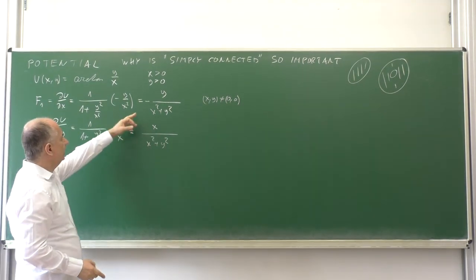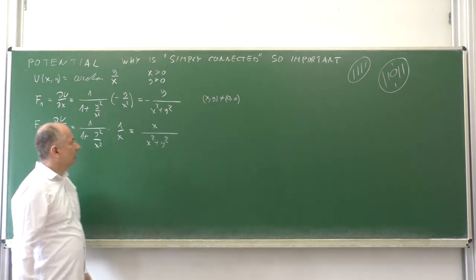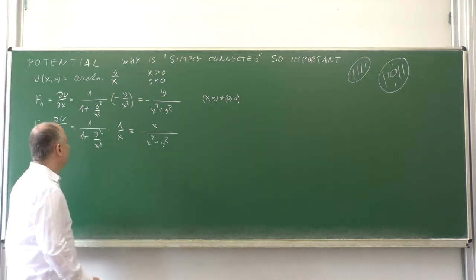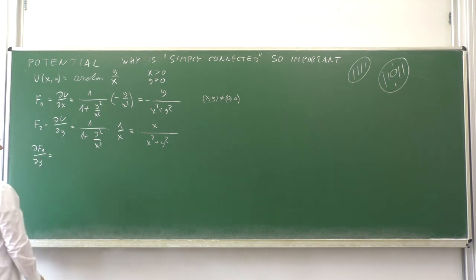We can check that this is indeed a conservative vector field if we consider the partial derivative of the first component with respect to the second variable.